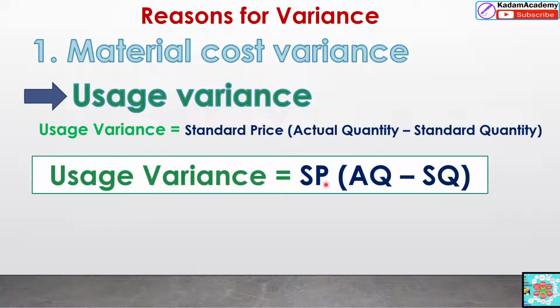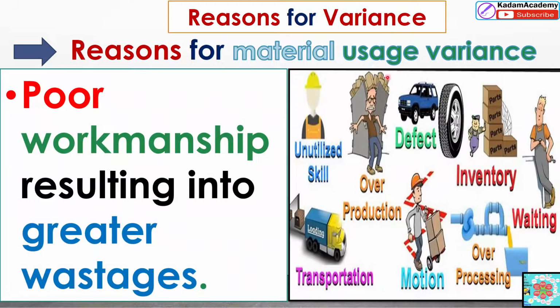This usage variance can be calculated by using this formula: standard price inside the bracket, actual quantity minus standard quantity. What are the reasons for this material usage variance? The poor workmanship resulting into a greater wastage. There may be wastage of unutilized skills, or the defect, inventory, or the waiting time, or over processing, or the motion. Due to the poor workmanship, there may be possibility of these wastages.